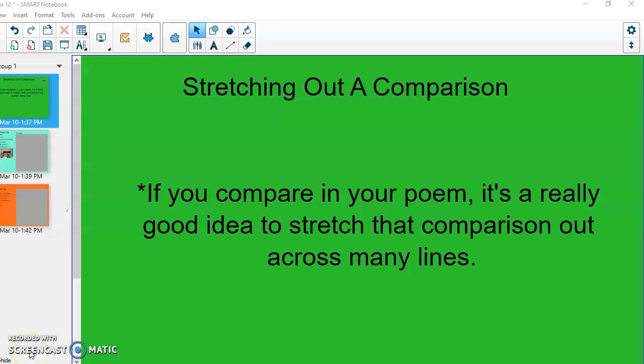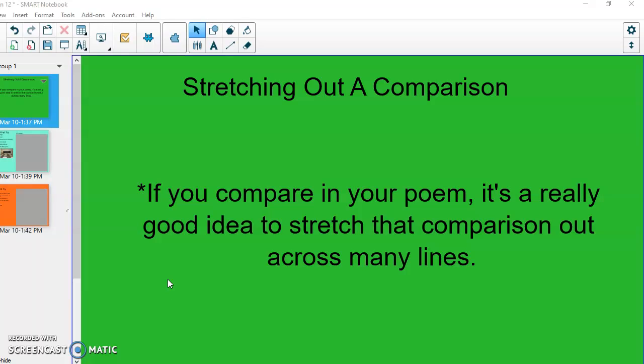Fourth graders, welcome to lesson 12. We only have one more lesson after this for our poetry, and then you're going to be choosing your favorite poem that you have done so far and work to edit and publish that poem, or maybe two, depending on what your teacher decides. So here's the second to the last lesson.